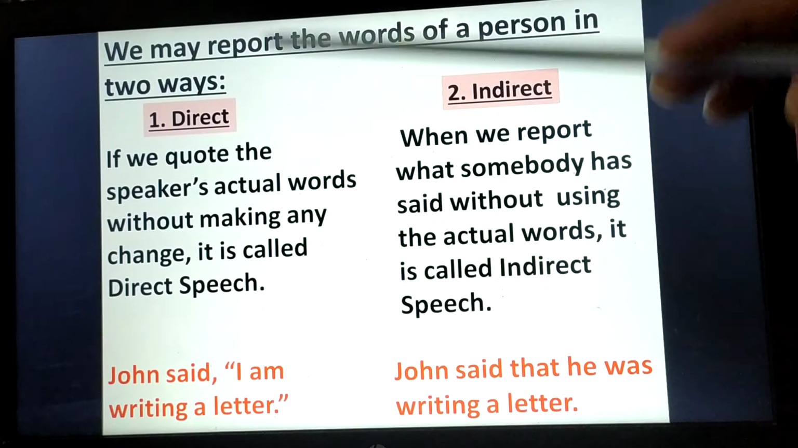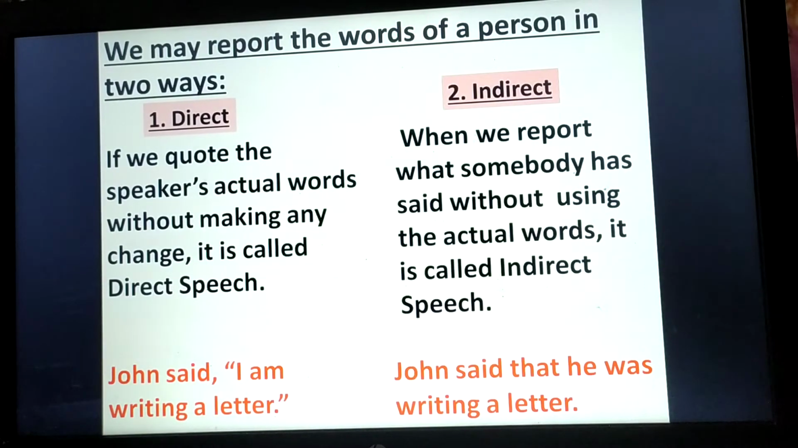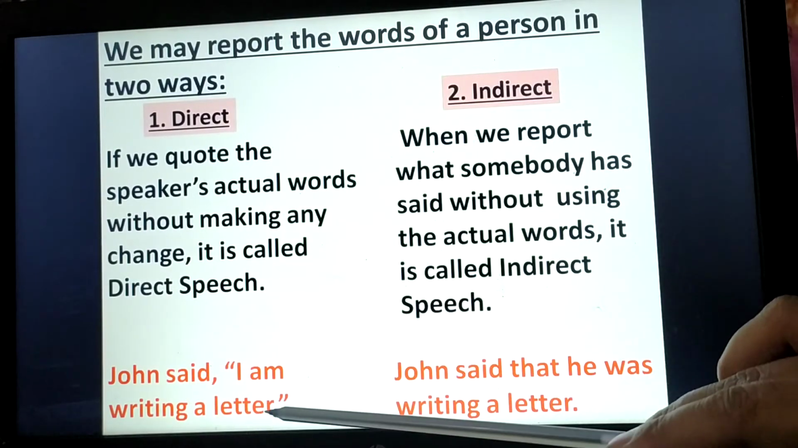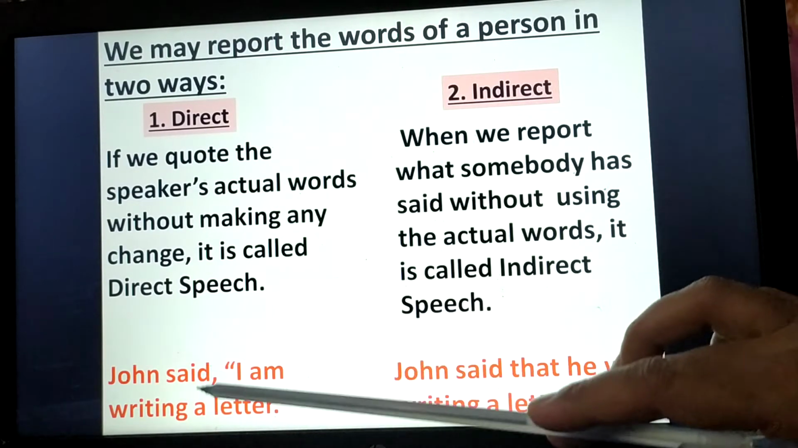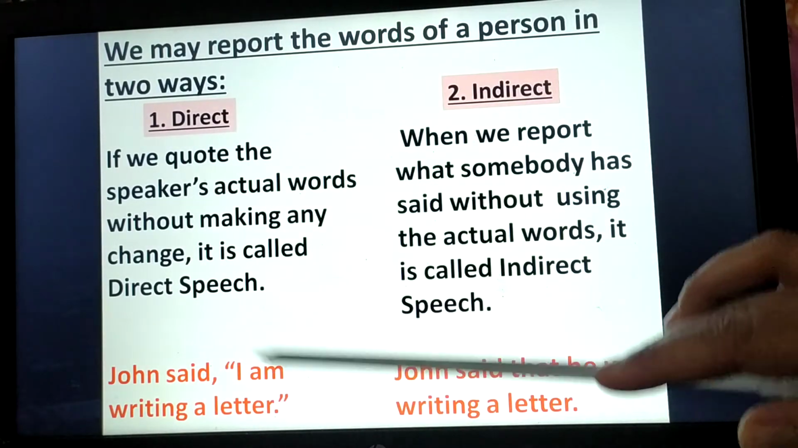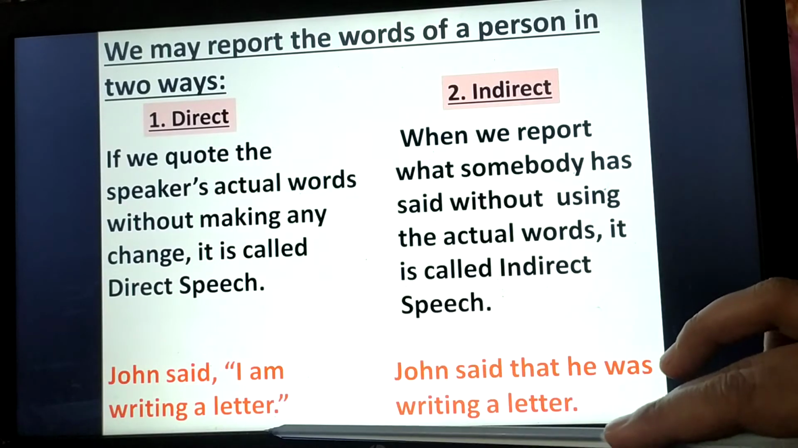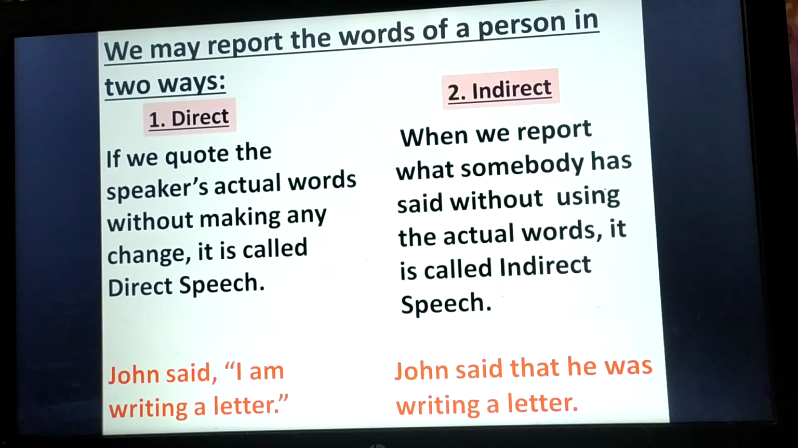When we quote the speaker's actual words without making any change, it is called direct speech. You can see here, John said, "I am writing a letter." Here we have taken John's words accurately as he had said them, right? As he said these words, we quoted them in the same manner. We did not do any modification here. These are the original words said by John.